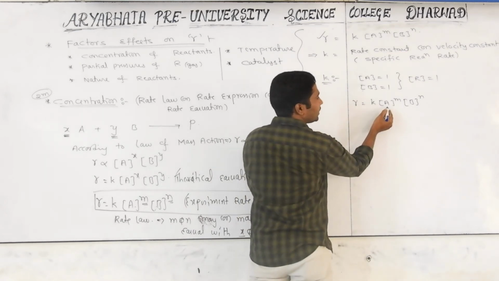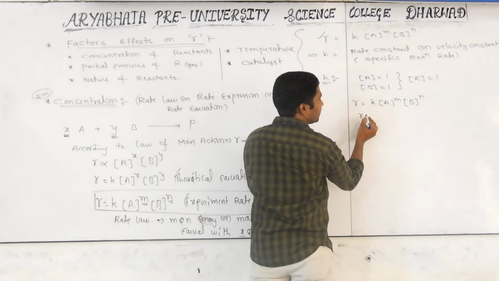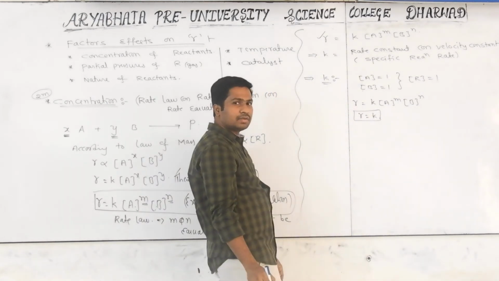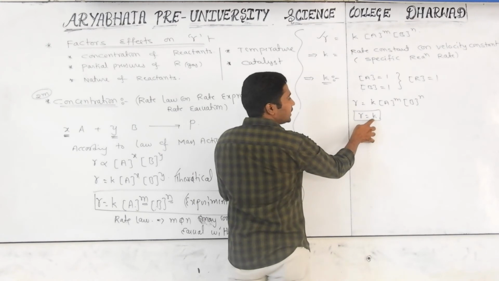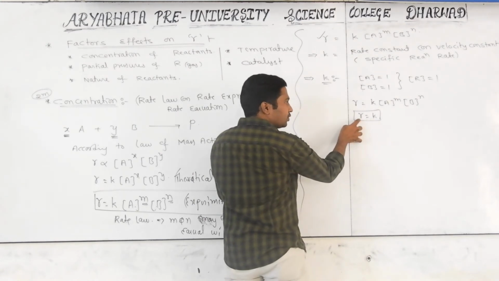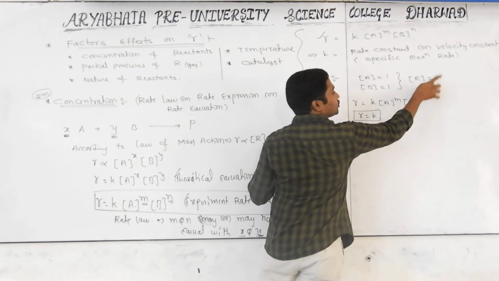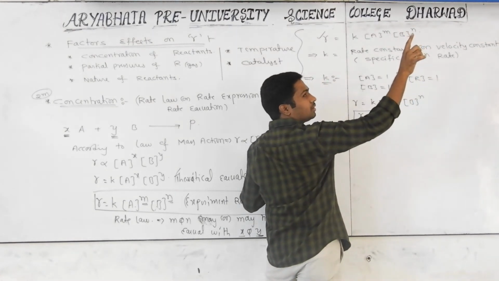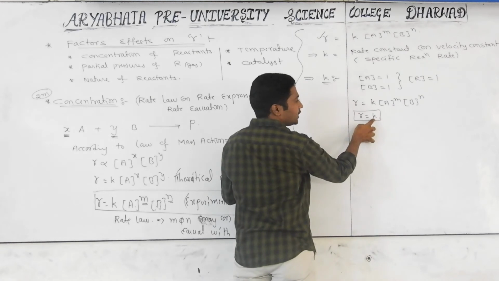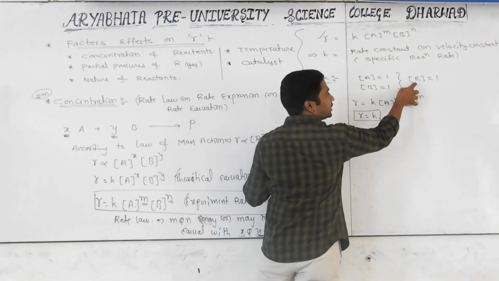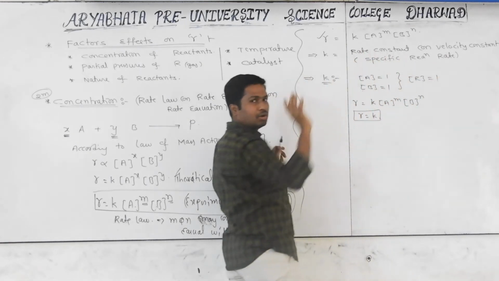So 1 into 1 is 1, and R = K. Can we define the rate constant? The rate constant is defined as the rate of the reaction when the concentration of all reactants is 1 molar.